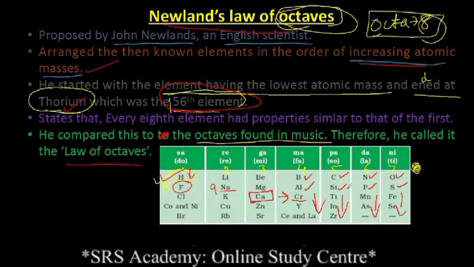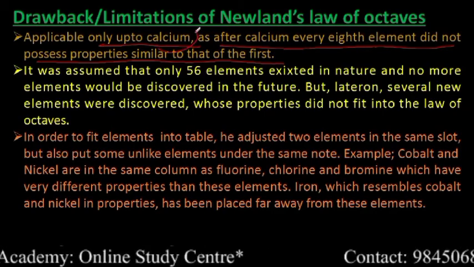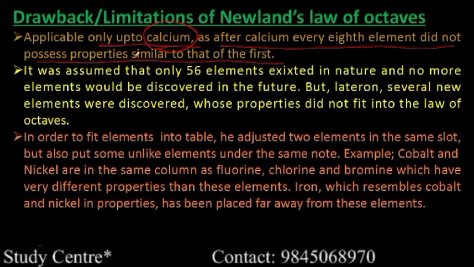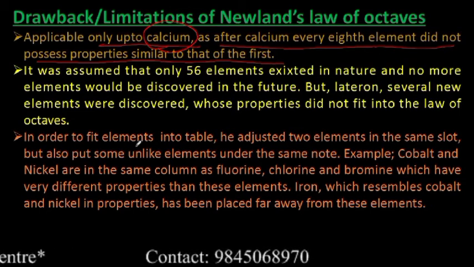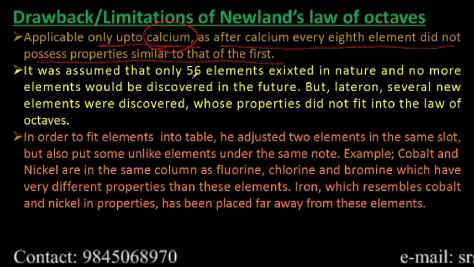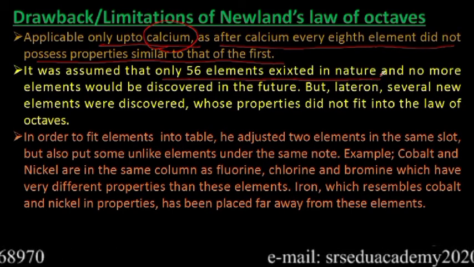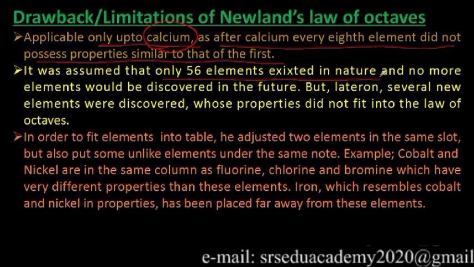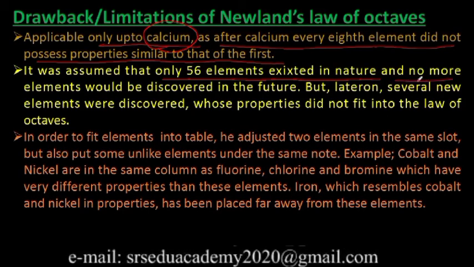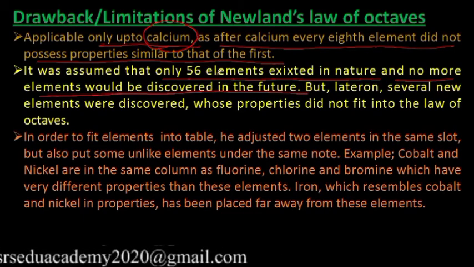So this is the first drawback. What is the first drawback? It is applicable only up to calcium, that is up to 17 elements. After calcium, every eighth element did not possess properties similar to that of the first. Then the second drawback. It was assumed that only 56 elements existed in nature. So which is the 56th element according to Newland's law of octaves? That is thorium, right? And no more elements would be discovered in the future. So this is the main drawback of Newland's law of octaves.